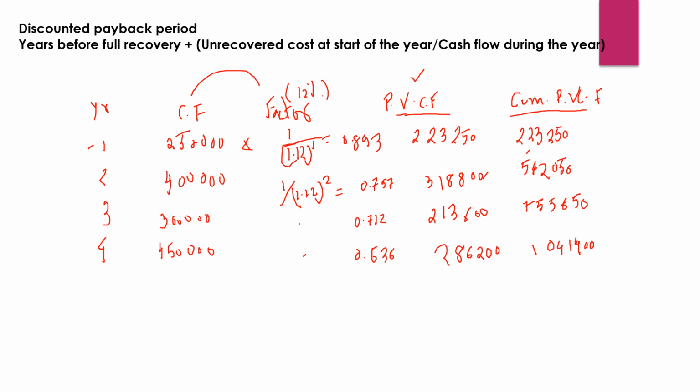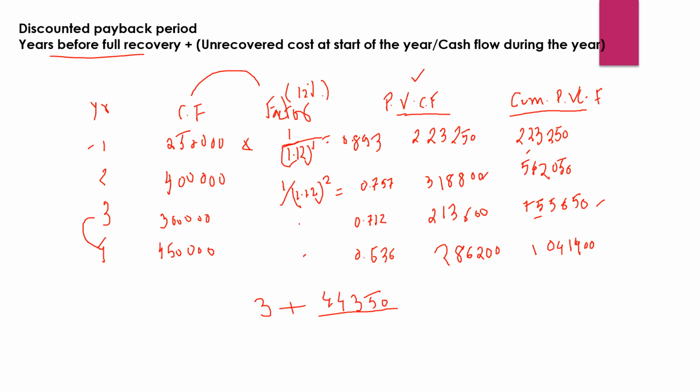But our initial investment was how much? It was 8 lakh, right? So 8 lakh is recovered between the 3rd and 4th year. So our formula says that the year before full recovery is the third year. Yes, before full recovery, in the third year we have got 7,55,650, and then the unrecovered cost at the start of the year. That means how much is not being recovered. So we will be finding out by 8 lakh minus 7,55,650. It comes out to be 44,350, right? This we have found out by the initial investment minus the 7,55,650.